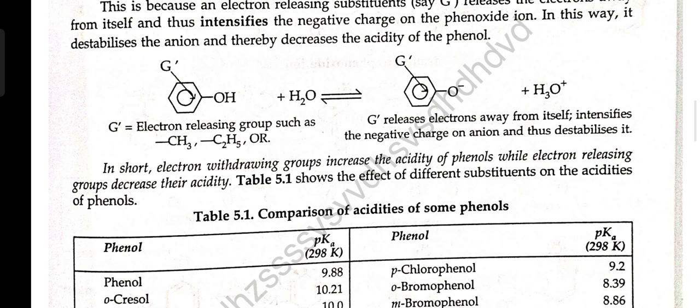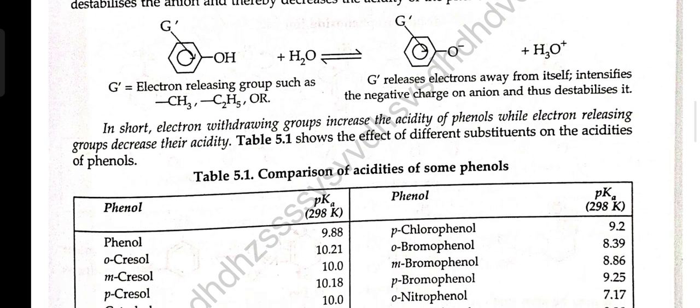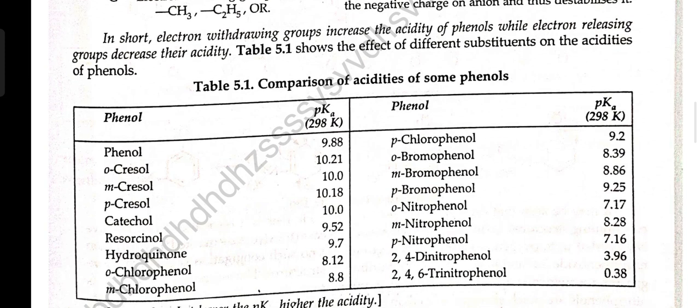In short, electron withdrawing groups increase the acidity of phenol while electron releasing groups decrease the acidity. Table 5.1 shows the effect of different substituents on the acidities of phenols. Comparison of acidity of some phenols.